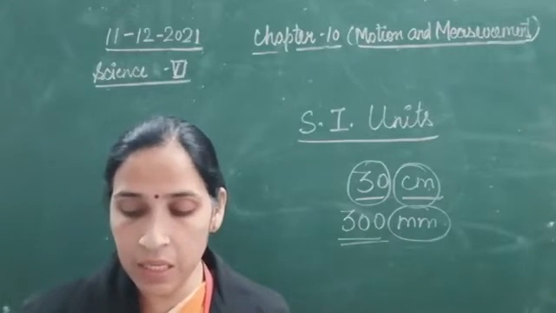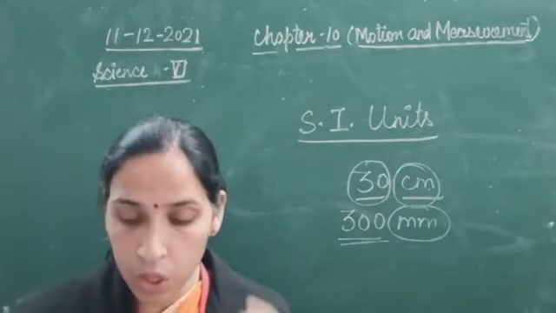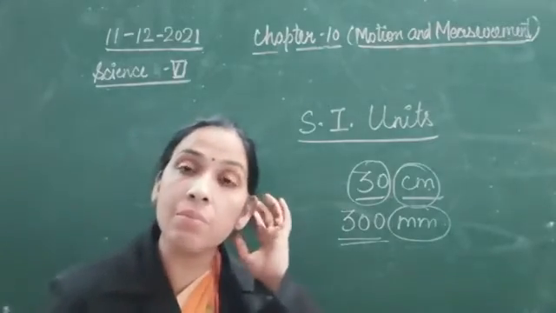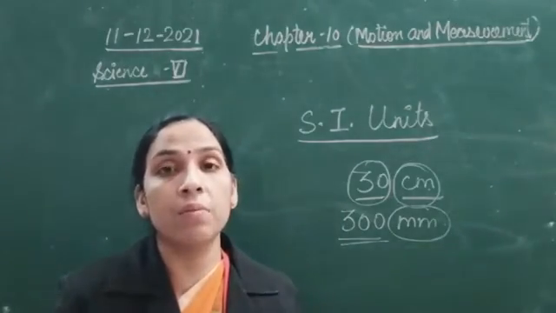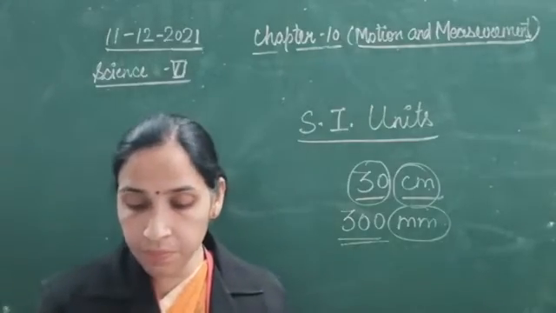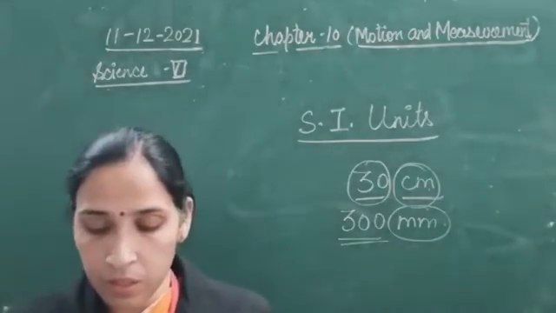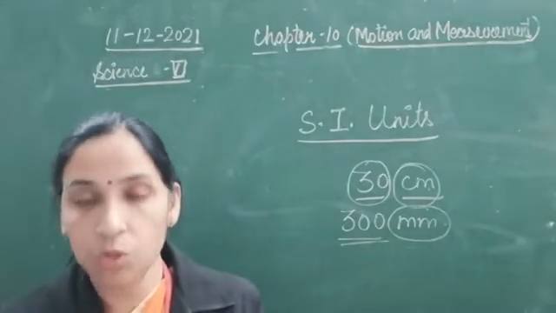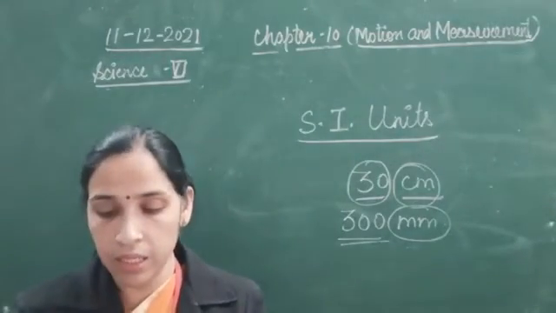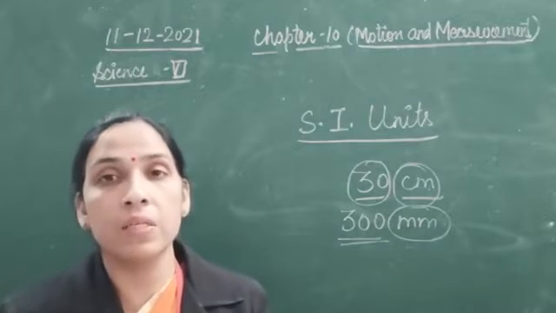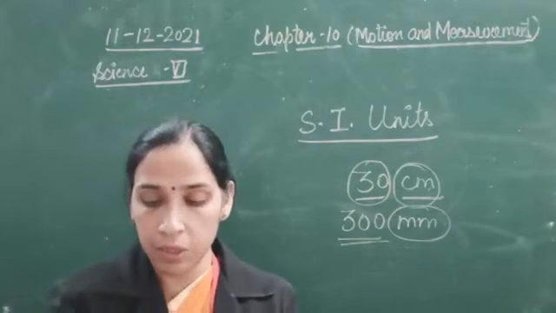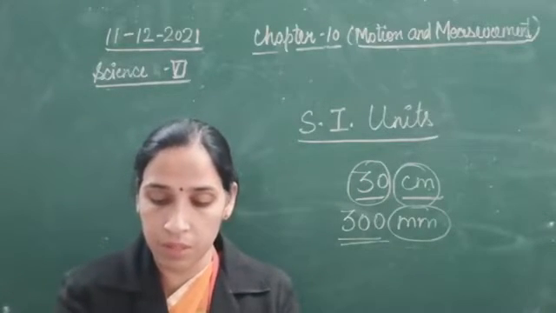Express it in centimeter and millimeter. You can express the height in centimeter first, and then in millimeter by multiplying by 10.